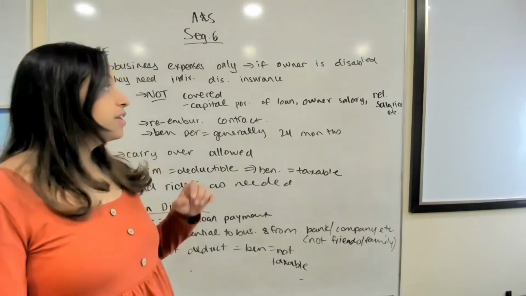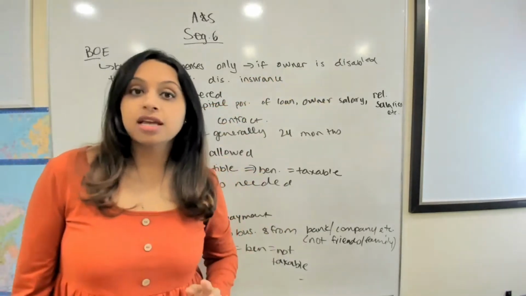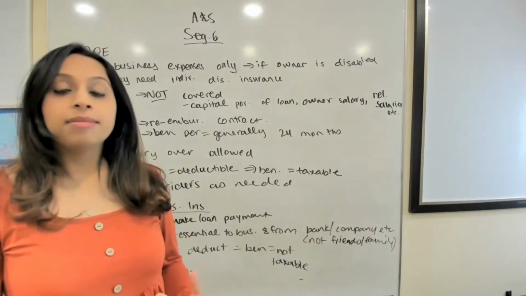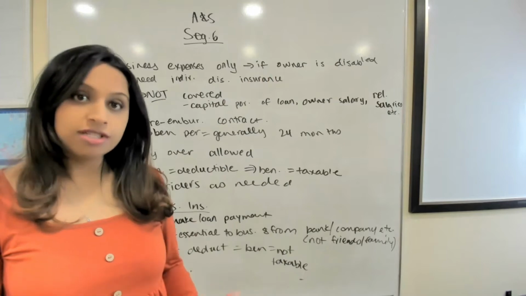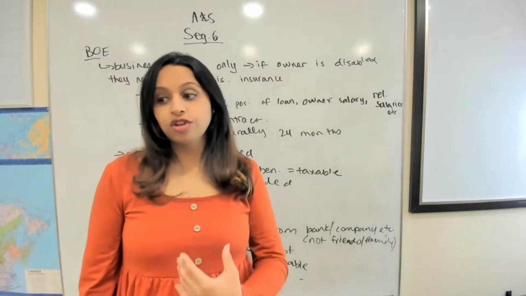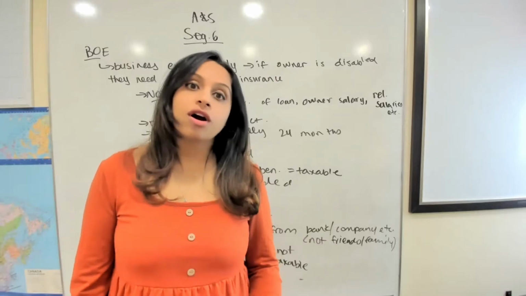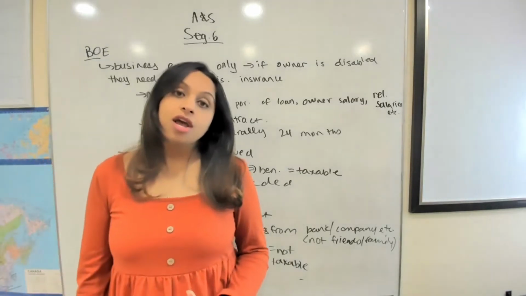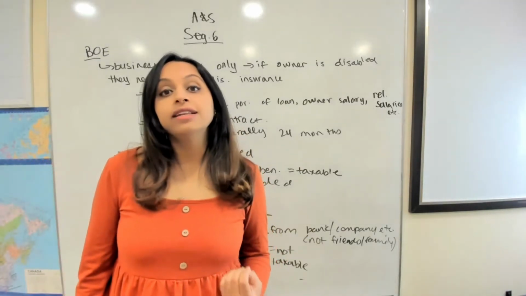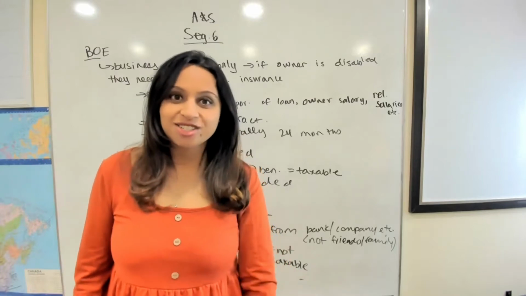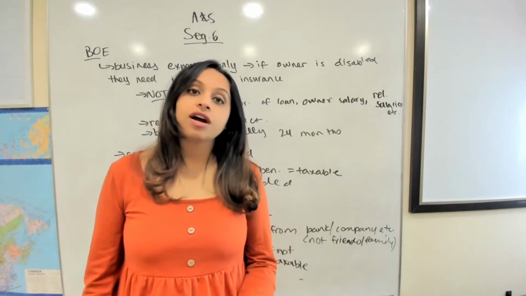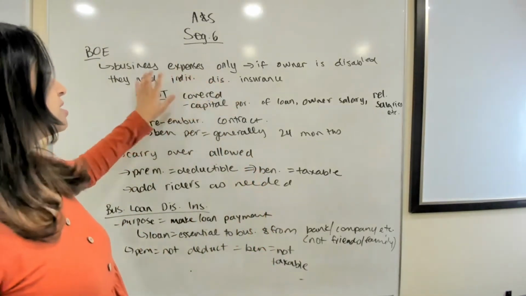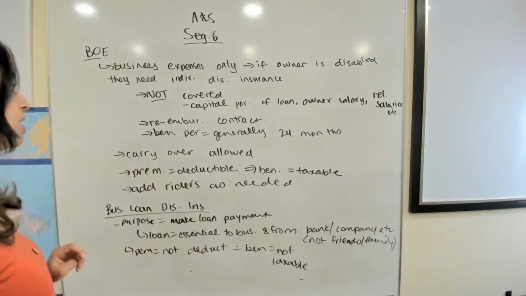What is important to remember here is that if the owner is disabled, so let's say someone has a coffee shop which has 10 employees, running well, and then they get business overhead expense insurance, it's not going to cover the owner. So if the owner is disabled themselves, it won't cover them. So that's important to remember. And that means that if you have a question for exam purposes, the owner needs to have their own individual life accident and sickness insurance, right? So they would need to have something that would cover their own salary in case anything happens. So it's covering business expenses only, and does not cover the owner if they're disabled.